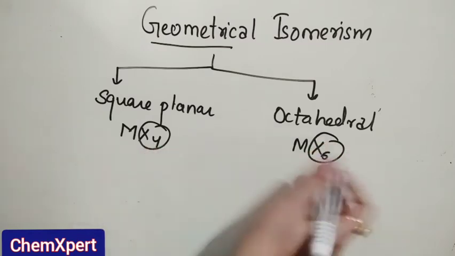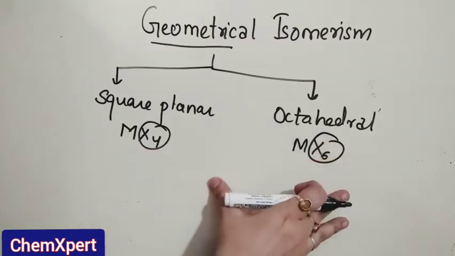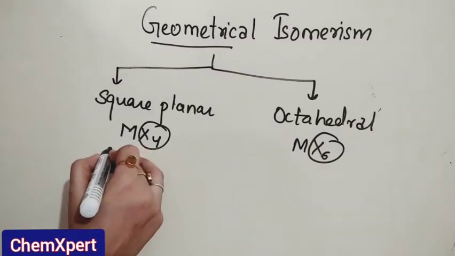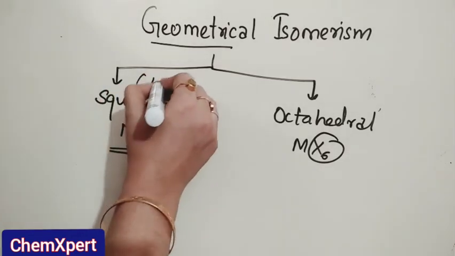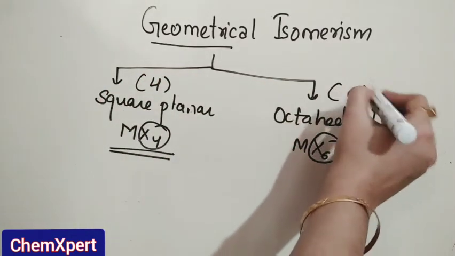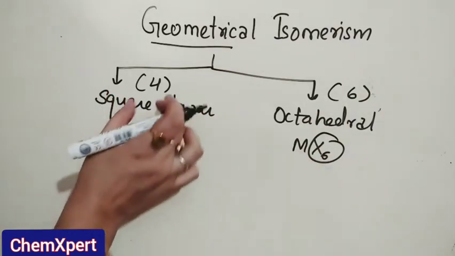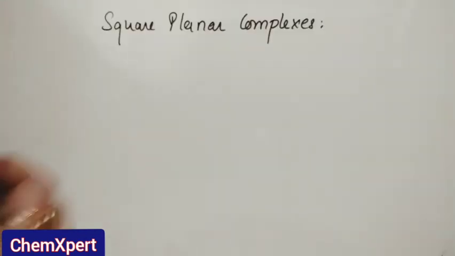These are heteroleptic, meaning all the 4 ligands are not the same, and here all the 6 ligands are not the same. First we discuss geometrical isomerism in coordination number 4, that is, on the basis of coordination number. So first of all, square planar, coordination number 4.